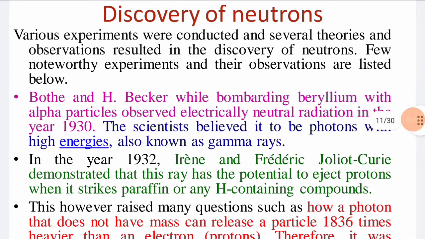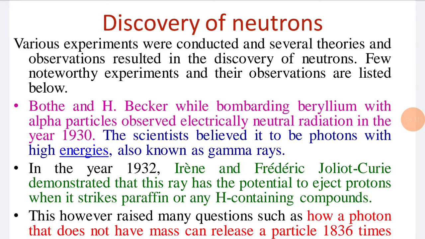Then, the discovery of the neutrons. Various experiments were conducted and several theories and observations resulted in the discovery of neutrons. A few noteworthy experiments and observations are listed below. Bothe and Becker, while bombarding beryllium with alpha particles, observed electrically neutral radiation in the year 1930. The scientists believed it to be photons with high energies, also known as gamma rays.